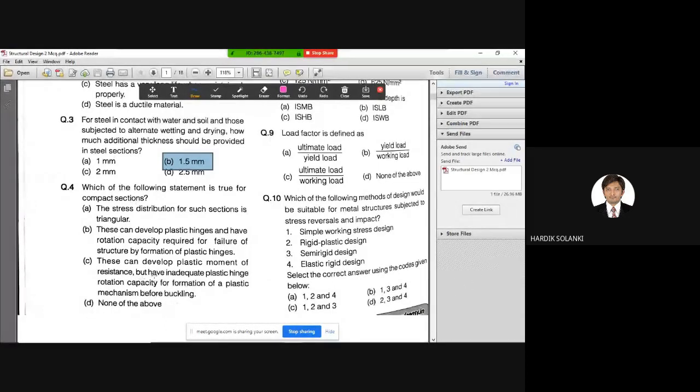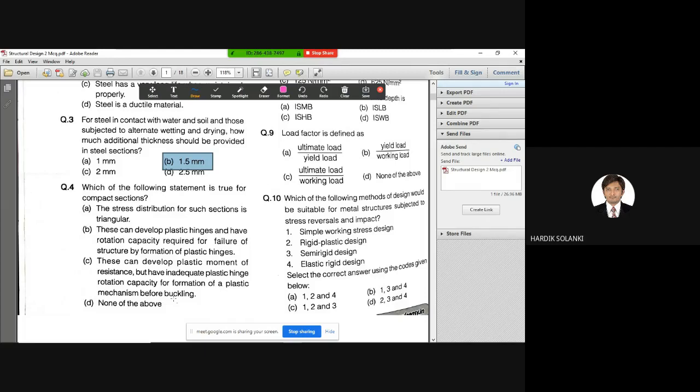There are four statements given. You can read out the statements and tell me the correct answer. Question number 4. First, the stress distribution for such a section is triangular. Second, this can develop plastic hinges and have rotation capacity required for failure of structure by deformation of plastic hinge. Third, by formation of plastic hinge, this can develop plastic moment of resistance but have inadequate plastic hinge rotation capacity for formation of plastic mechanism before buckling. And none of the above.